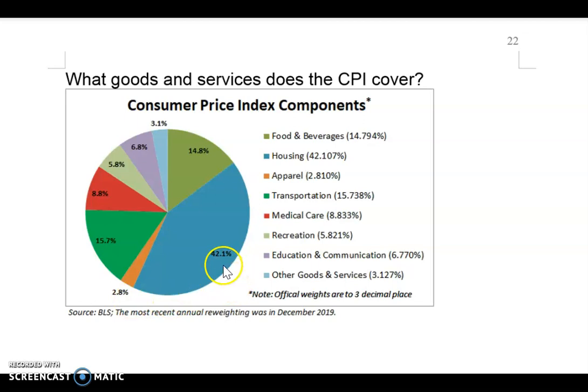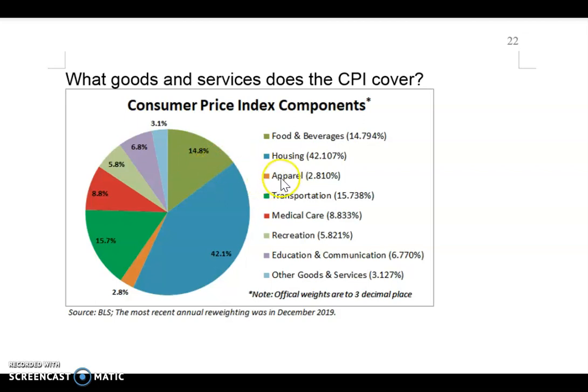You can see that out of our total spending, a typical American consumer spends 42.1% on housing, rent, or the mortgage payment. Then food and beverage is this one, 14%, and so on and so forth.